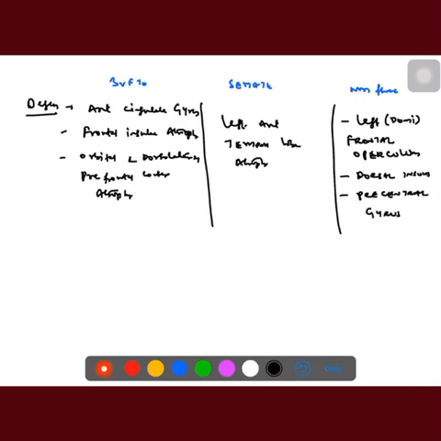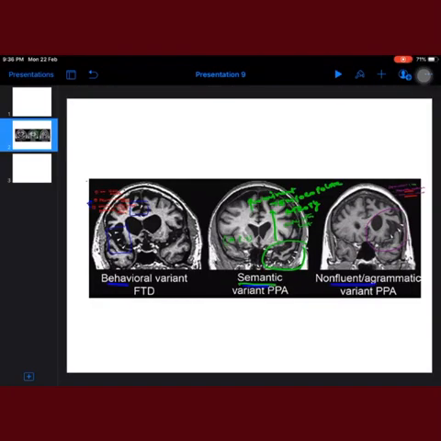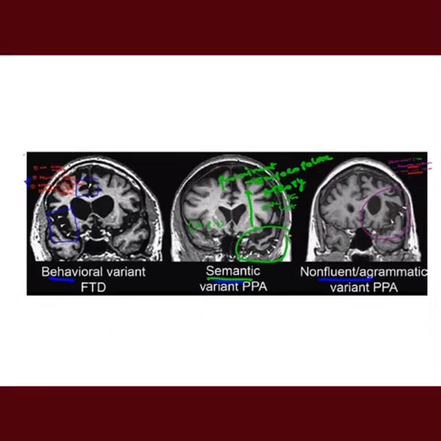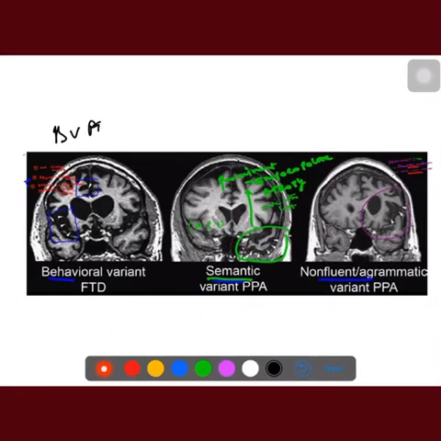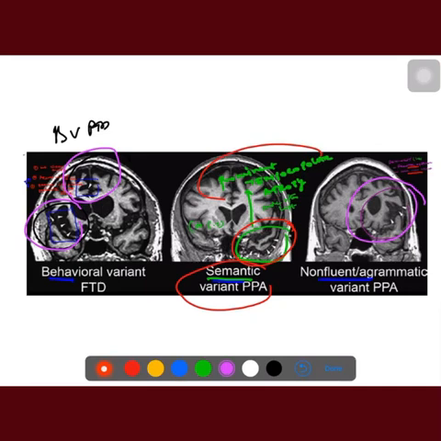Now you can see the images in this. First, in behavioral variant, I am marking behavioral variant, the first one in the image. You can see that pink colored one, there is atrophy of cingulate gyrus and frontal insular cortex and orbital. Then the red one is left anterior temporal lobe atrophy.